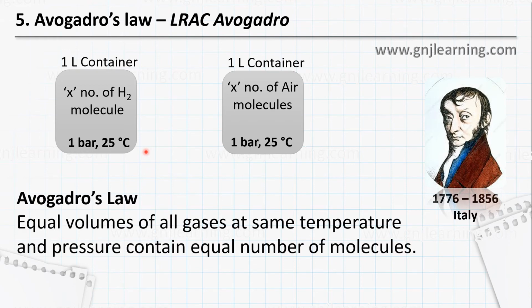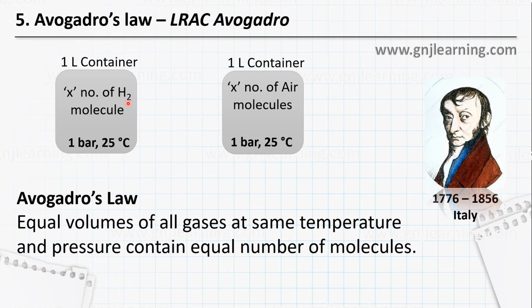What is this law? Equal volumes of all gases at the same temperature and pressure contain an equal number of molecules. So here it is hydrogen.